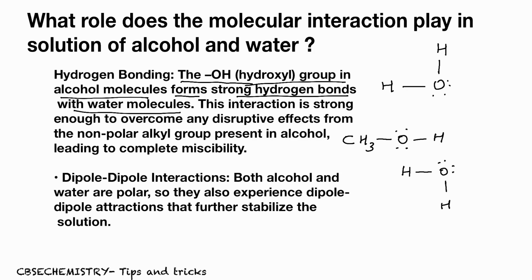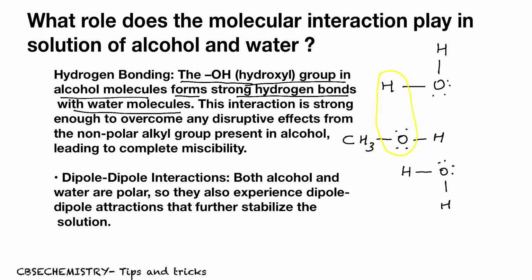For understanding, see, I take an alcohol molecule, that is methanol. So this is methanol molecule, and you can see two water molecules which stay very close to the alcohol molecule, just for understanding. Now alcohol, methanol, has a highly electronegative oxygen which can form hydrogen bond with the hydrogen of water, correct?